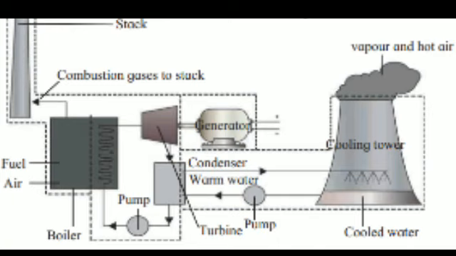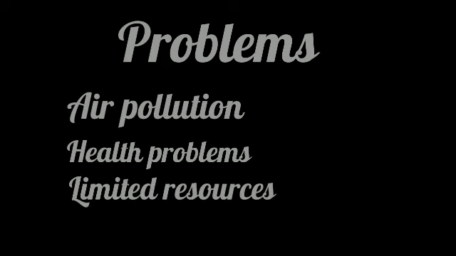Although thermal power generation is a major way of electricity generation today, it suffers from certain problems also. This power plant faces some problems: air pollution, health problems, limited resources. First, air pollution due to burning of coal. Burning of coal results in the emission of gases like carbon dioxide, sulfur dioxide, nitrogen dioxide, which are harmful to health. So air pollution is created by these particles.